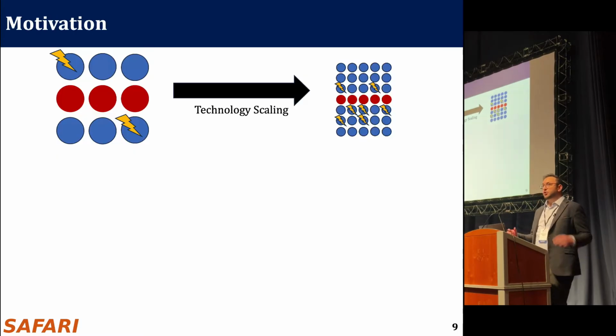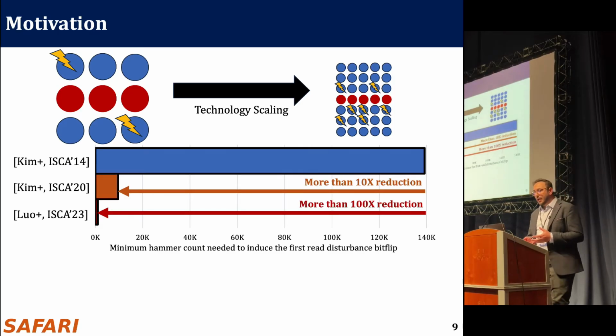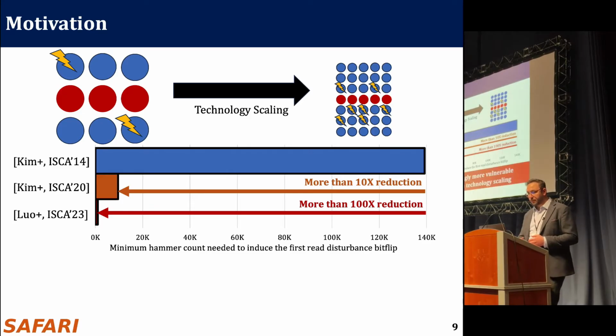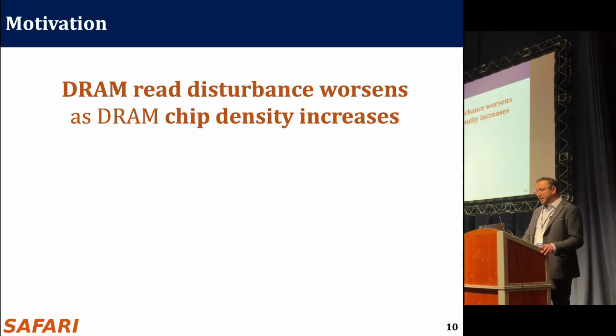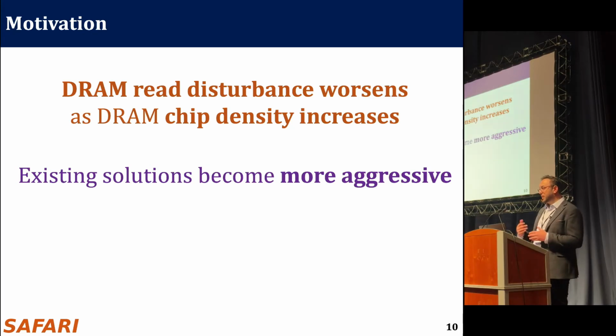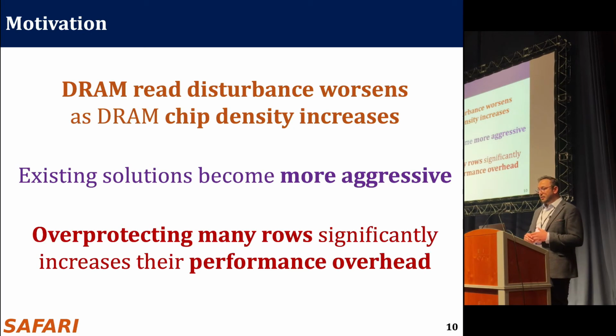Technology scaling shrinks DRAM cell size and cell-to-cell spaces, and this exacerbates DRAM read disturbance. You can see in recent papers that in the last decade, there is more than 2 orders of magnitude reduction in the minimum hammer count that you need to perform to induce the first read disturbance bit flip. DRAM chips are increasingly more vulnerable to read disturbance with technology scaling as chip density increases. To cope with that, existing solutions need to behave more aggressively, and since they overprotect many rows, it significantly increases their performance overhead.